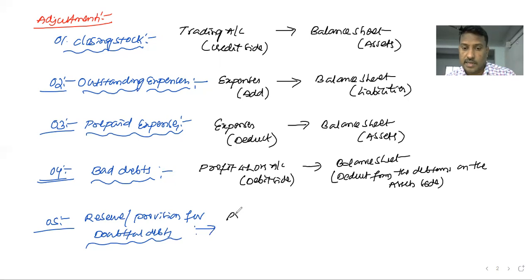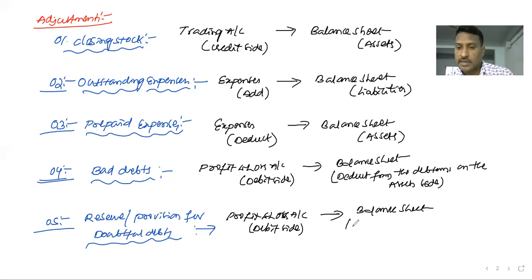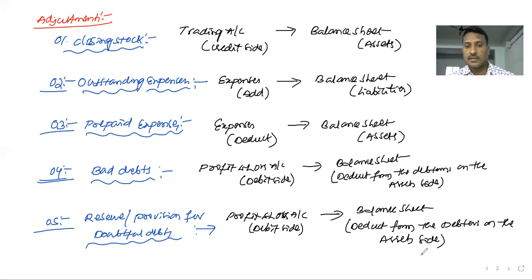So it is recorded on the profit and loss account debit side, and on the balance sheet, deducted from the debtors on the asset side. Yes, okay, right. We have successfully completed the 5 adjustments.